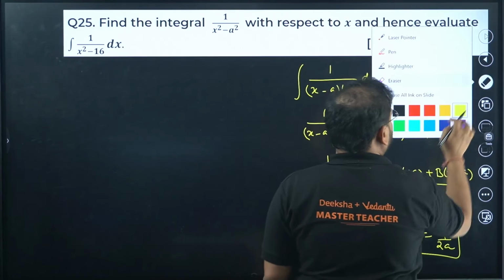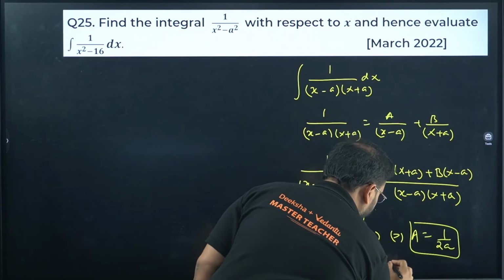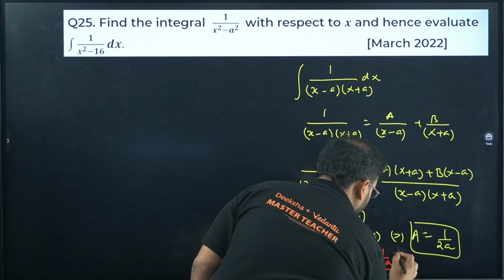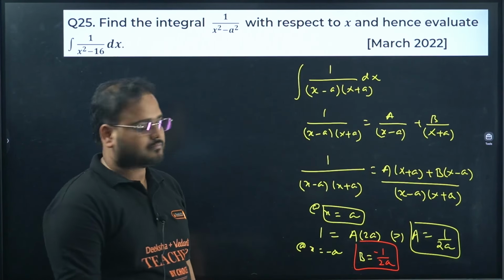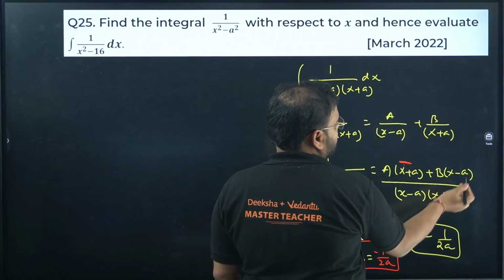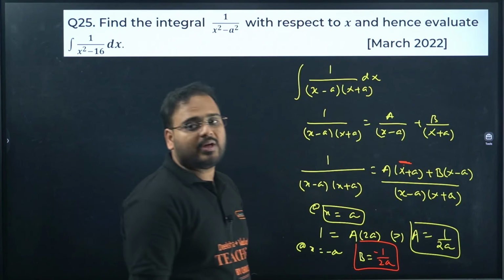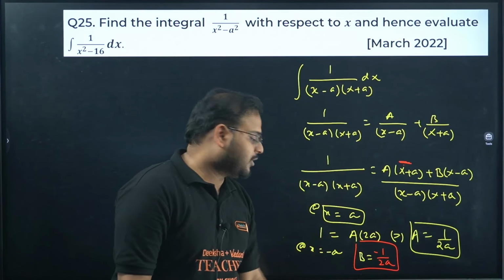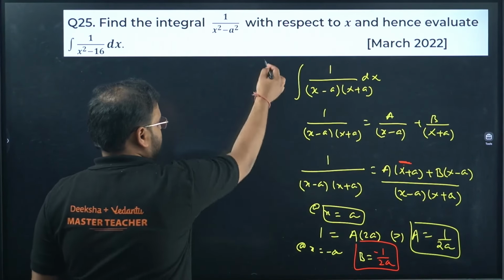Value of b will be, check, minus 1 upon 2a. I'll show you. Put x as minus a. This will be 0. This will be 0. This will be minus a. It will become minus 2a. We have on this side 1. So minus 1 upon 2a is the value of b.